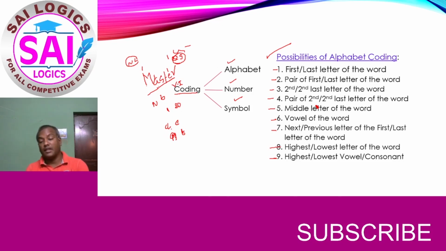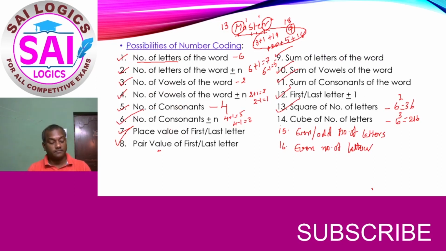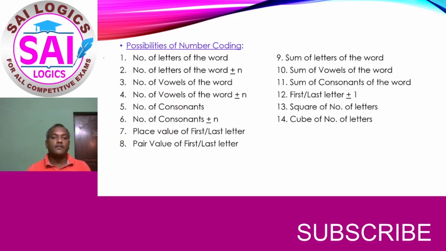Next, see the number coding possibilities. These are the possibilities for number coding. Choice number 1 is the number of letters of the word. Let us consider the same word here also, master. The first choice is the number of letters. The number of letters is 6, so that can be a code for the given word.